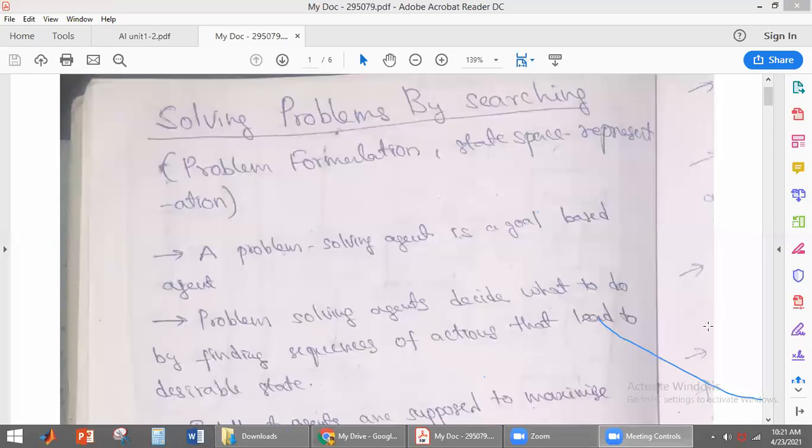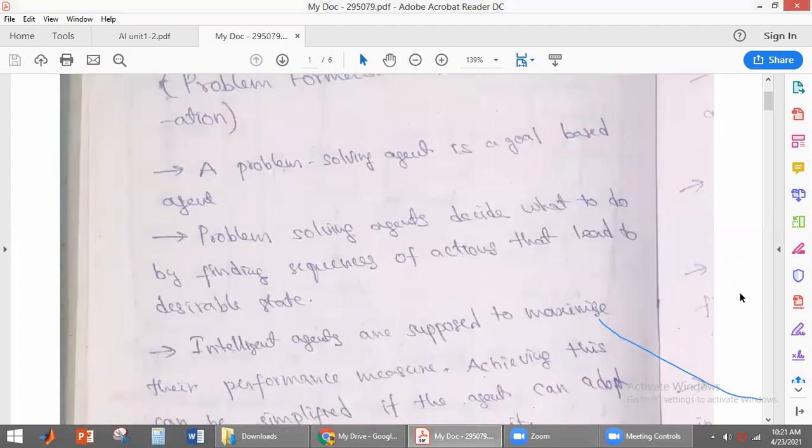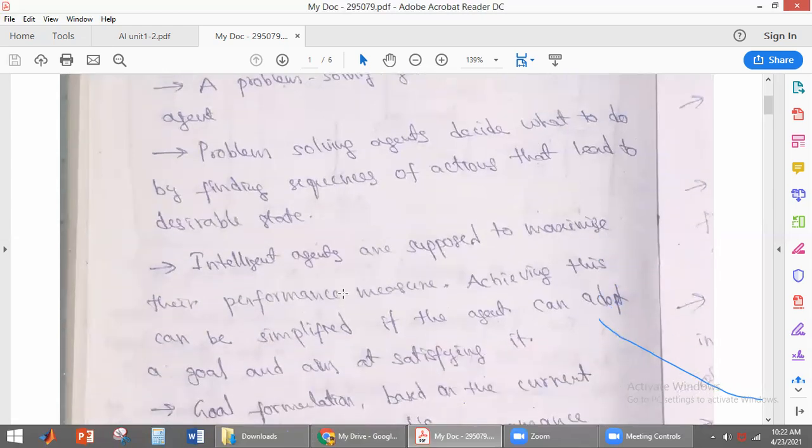What is a problem solving agent? A problem solving agent is a goal based agent. If you take any agent, the problem solving agent should be a goal based agent, meaning the agent should take actions based on the goals only. Problem solving agents decide what to do by finding a sequence of actions that leads to a desirable state. It will decide what actions to take to reach the desired state. So that is called a problem solving agent.